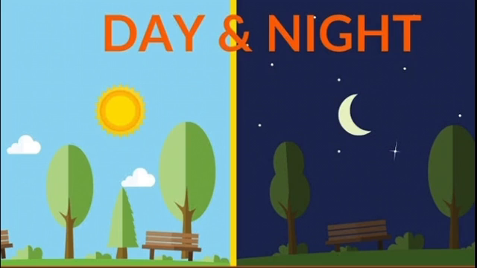After the sun sets we say it is night or evening.